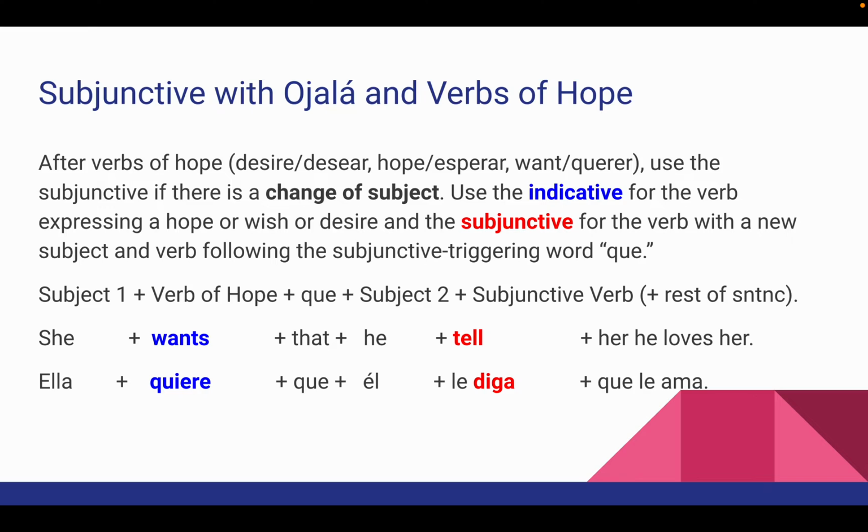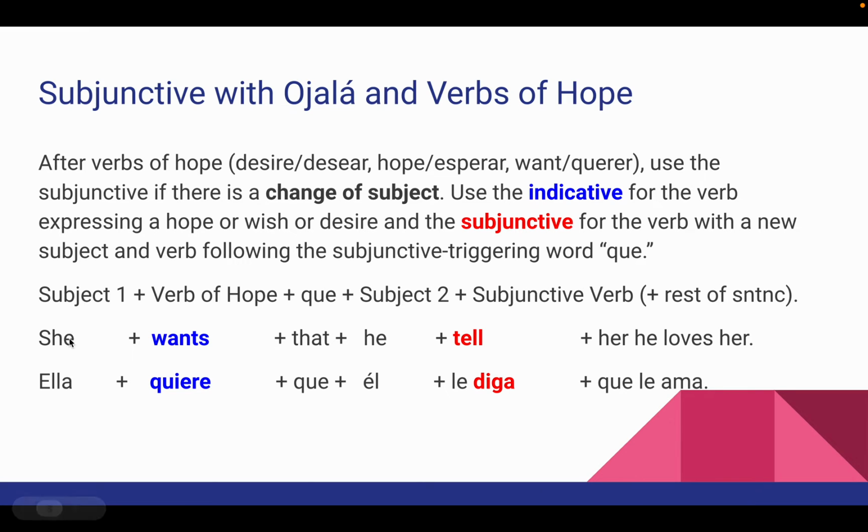So after verbs of hope, so like desire, desear, hope, esperar, want, querer, any of those kinds of verbs, use the subjunctive if there is a change of subject. So use the indicative for the verb expressing a hope or wish or desire, and the subjunctive for the verb with a new subject and verb following the subjunctive triggering word que. So we've got our subject 1 plus verb of hope plus subjunctive triggering que plus subject 2 plus subjunctive verb plus the rest of the sentence.